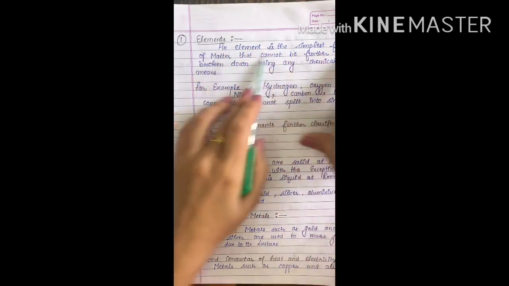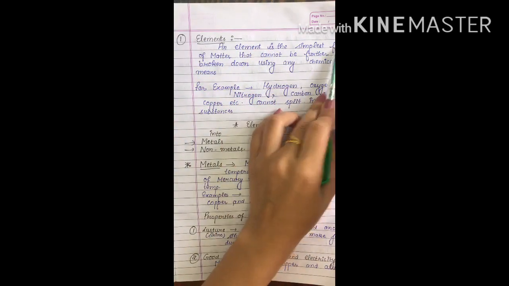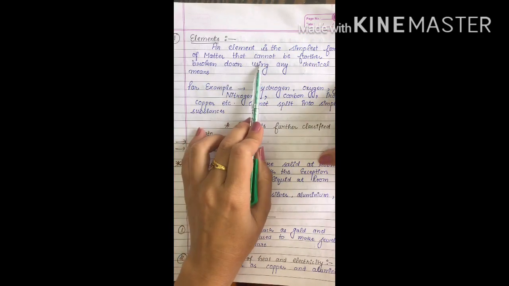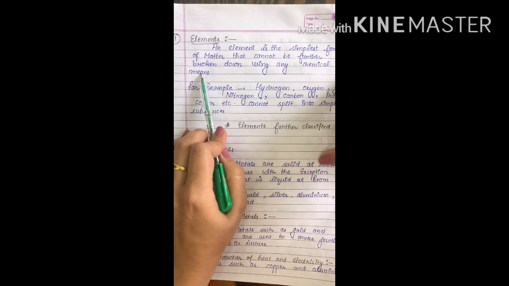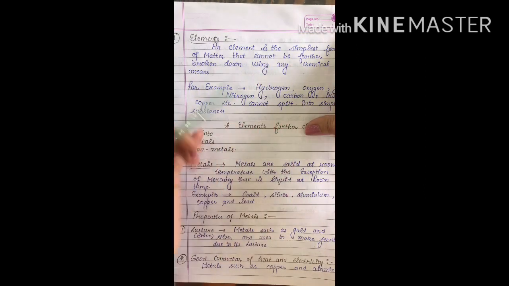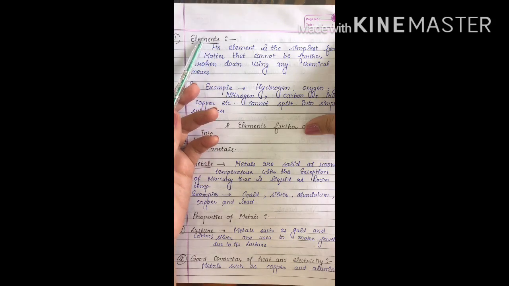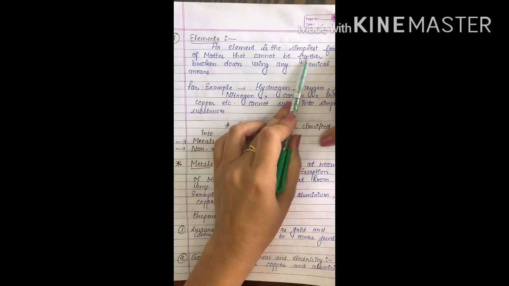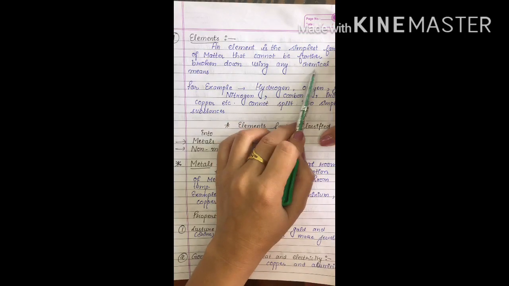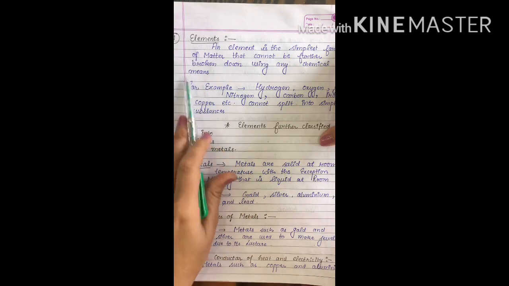An element is the simplest form of matter that cannot be further broken down using any chemical means. जिसको हम further broke नहीं कर सकते, that is called element. This is the simplest form that cannot be broken through chemical changes.